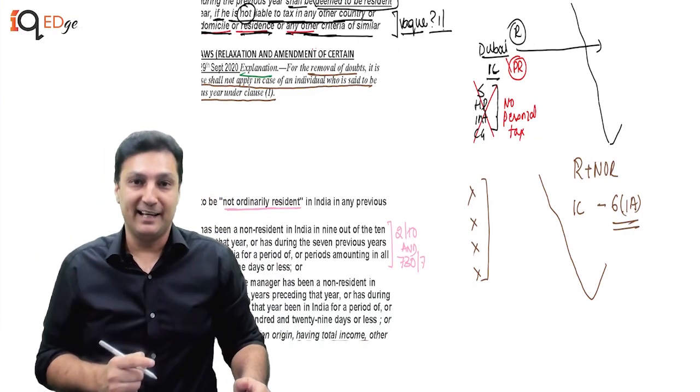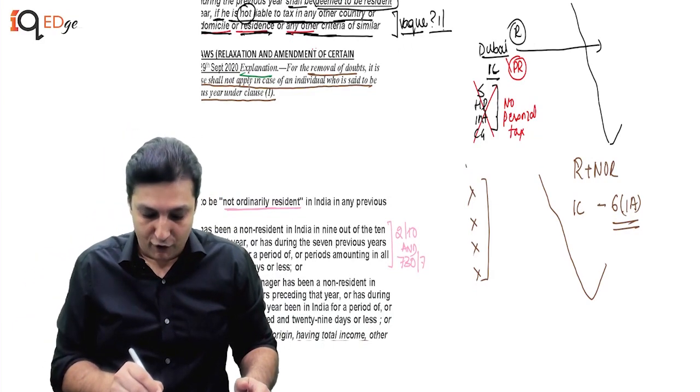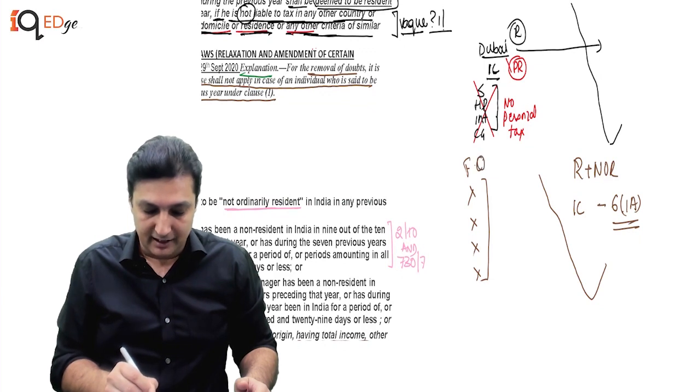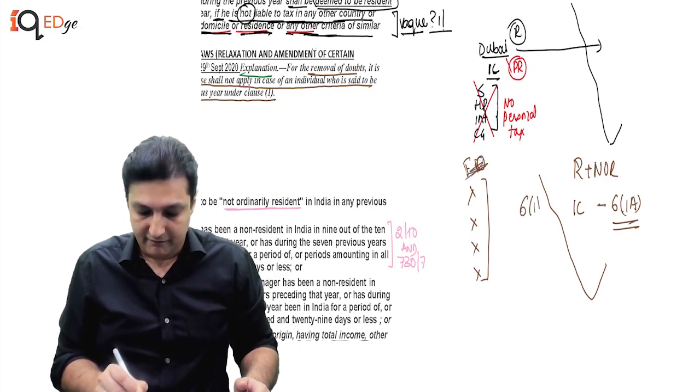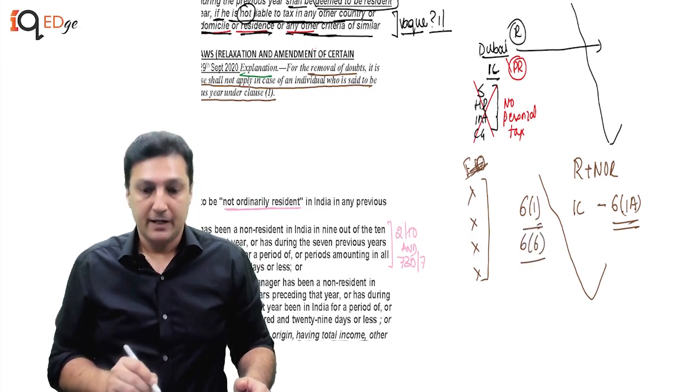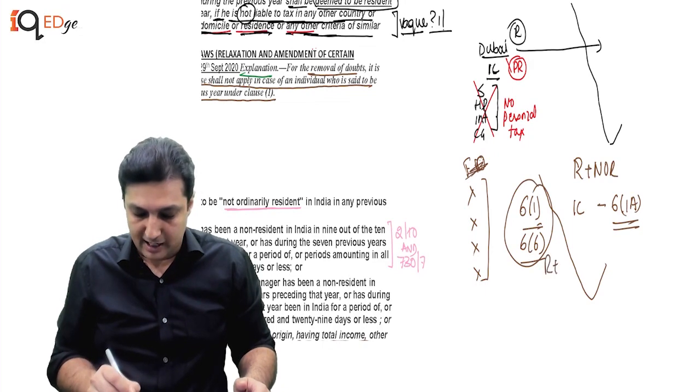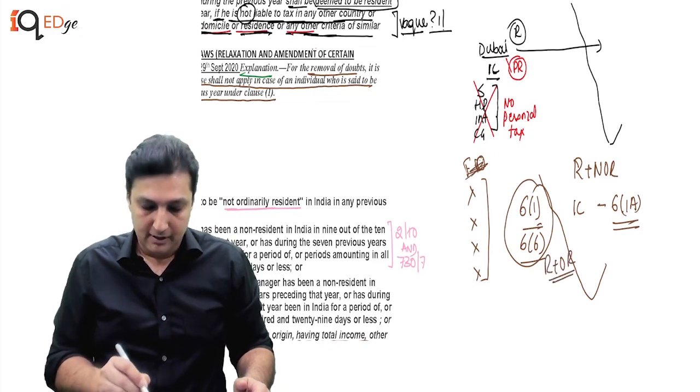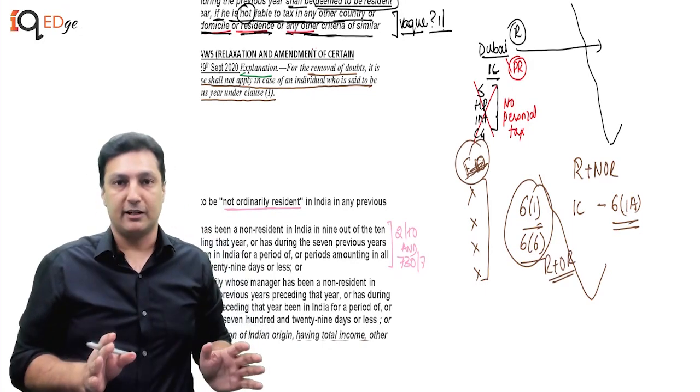If I become a NOR, my foreign income was earlier taxable in India if I was covered by 6(1) and I fulfilled the additional conditions of 6(6). Then I was an R plus OR, and if I was an R plus OR, my foreign income was assessable in India.